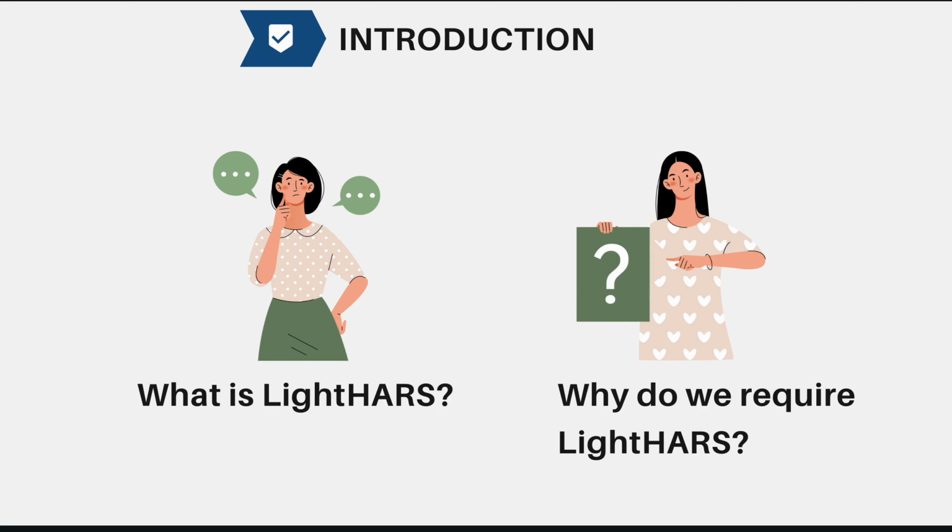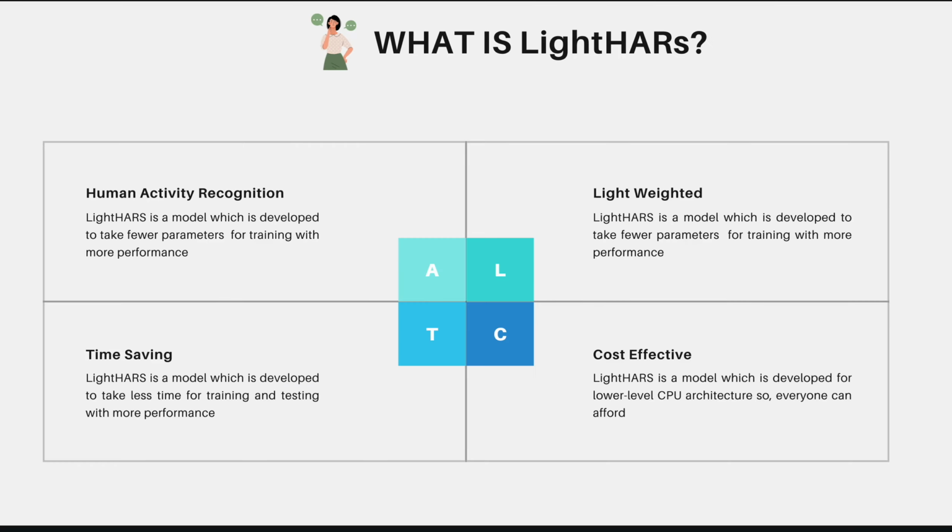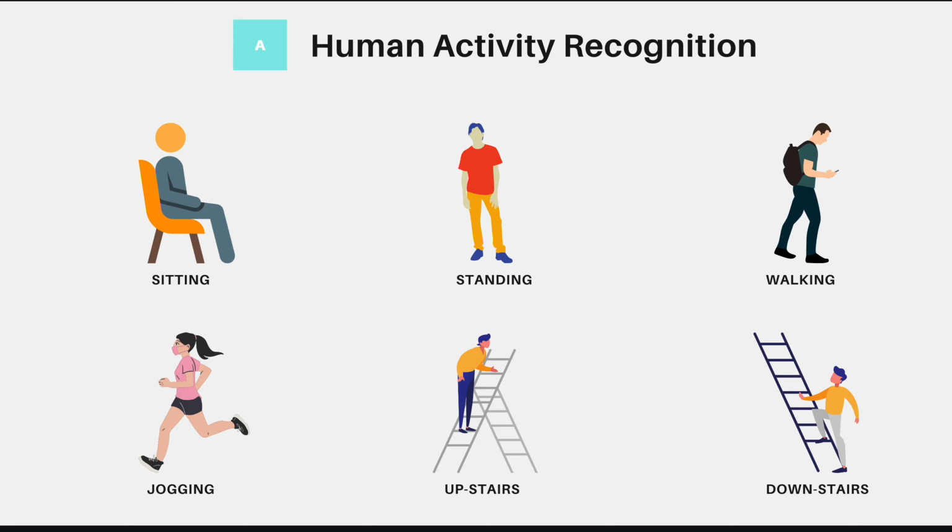Now, first we will start with the introduction. We will divide it into 2 parts: first, what is Light HRS, and second, why do we require Light HRS. Light HRS is a human activity recognition system which is lightweight, time saving and cost effective. Human activity recognition is a system which recognizes human activity. In this system, we cover 6 activities: sitting, standing, walking, jogging, upstairs, and lastly downstairs.